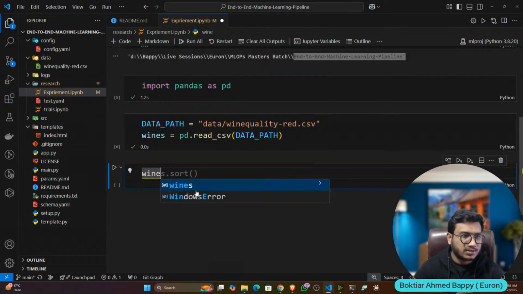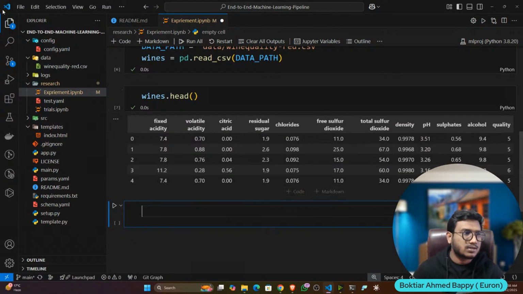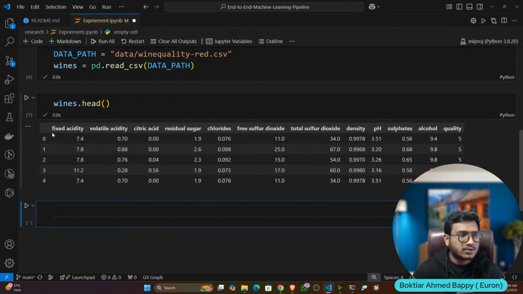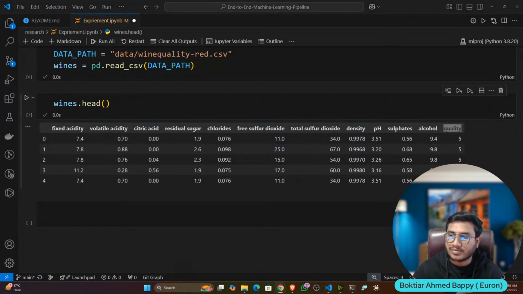Now if I show you wines.head, so guys, you can see this is my data. We have the features like fixed acidity, volatile acidity, citric acid, and so on. Based on that, we have to predict the quality of the wine. Okay, this is the problem statement.